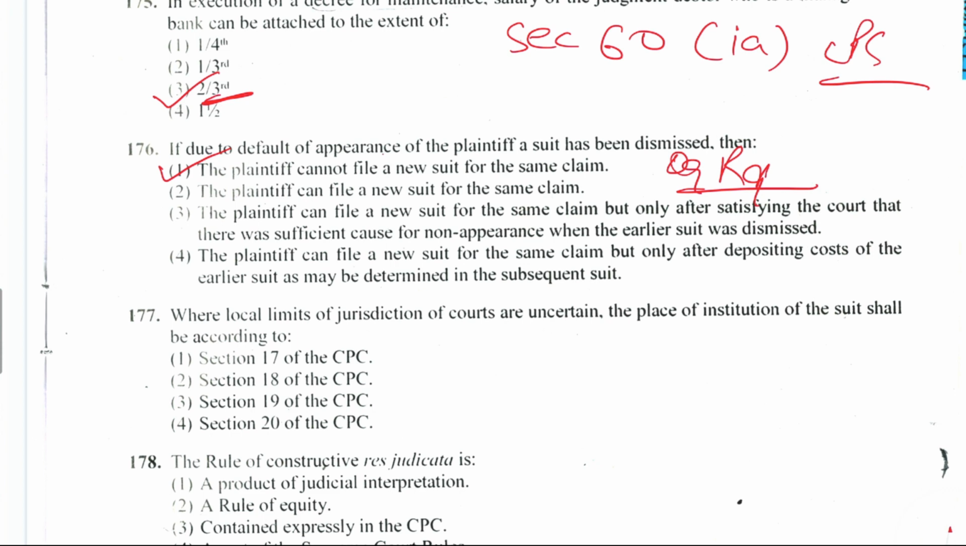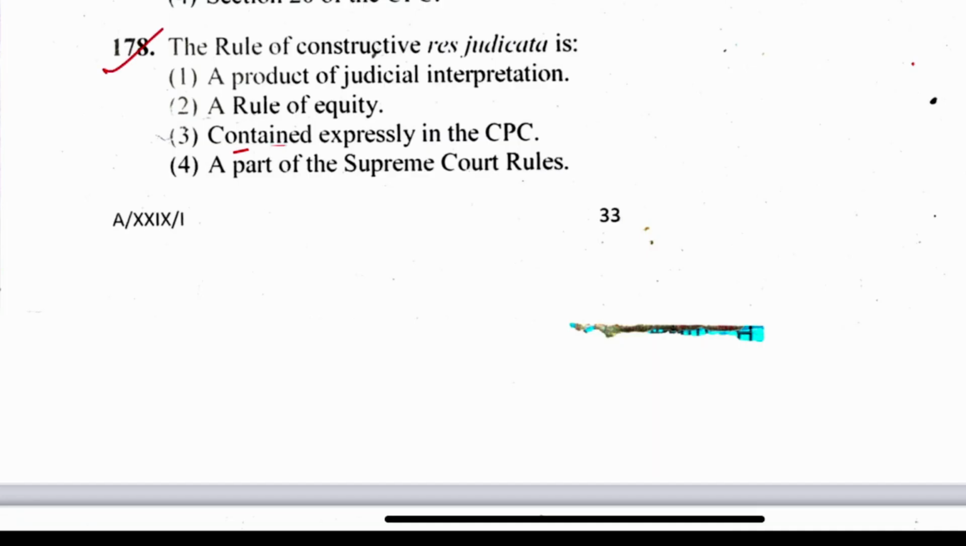177. Where local limits of jurisdiction of court are uncertain, the place of institution of suit shall be according to Section 18 of CPC. Next is question 178.